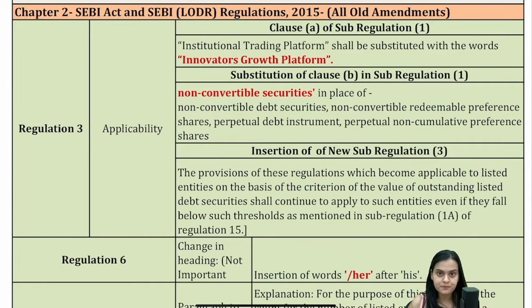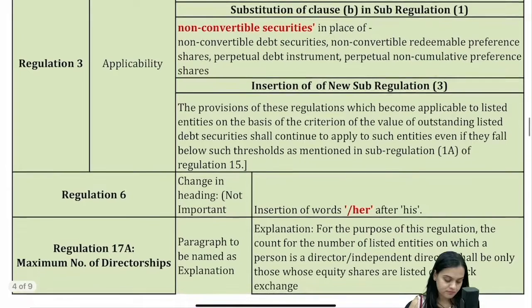Of the different platforms available for trading, we earlier had the institutional trading platform, but it has been renamed as innovators growth platform. I've even explained the logic why it has been renamed. So ITP shall be substituted with IGP. That is very simple and nothing special.